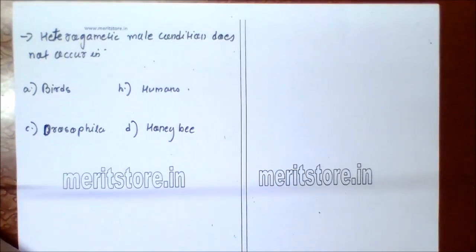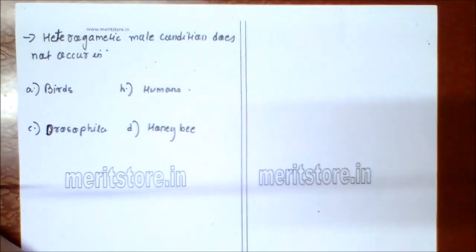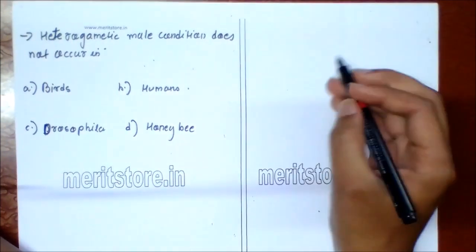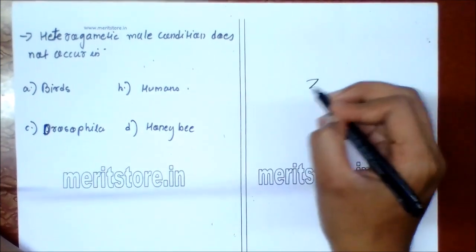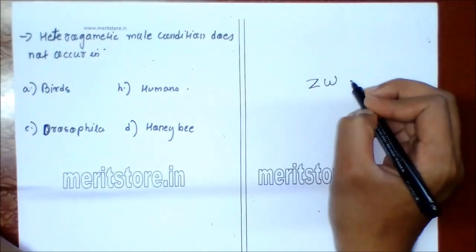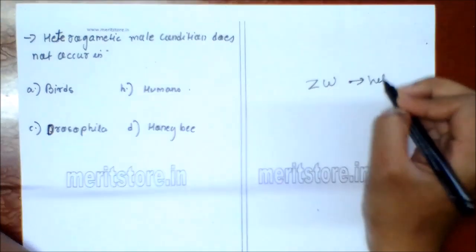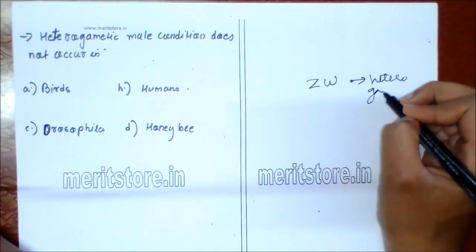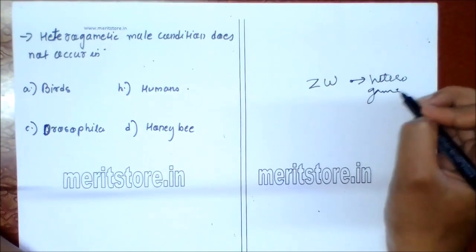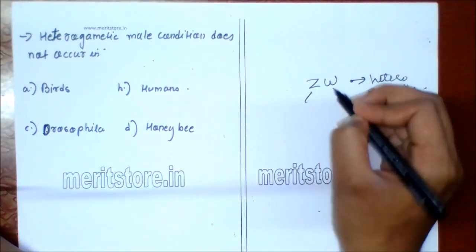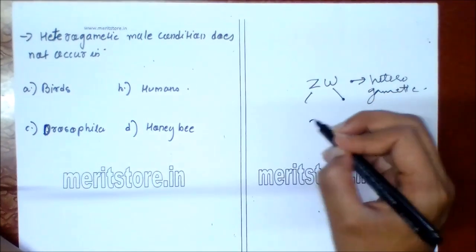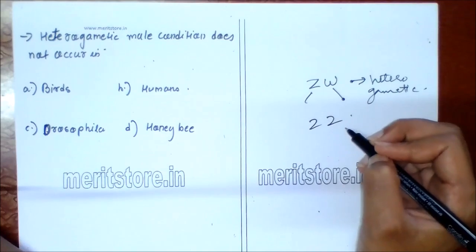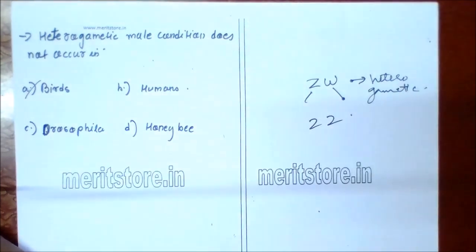Heterogametic male condition does not occur in A. birds, B. humans, C. Drosophila, D. honeybee. In birds, usually the female is designated as ZW, being heterogametic. Heterogametic means both the gametes are different, Z and W. And the male is ZZ, being homogametic. So option A is the correct answer.